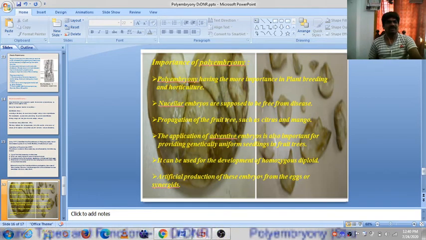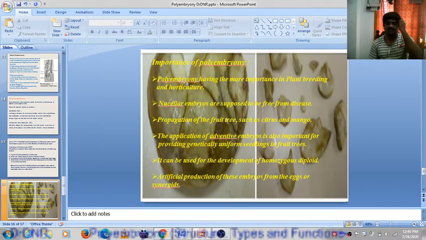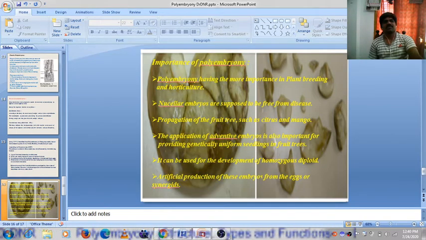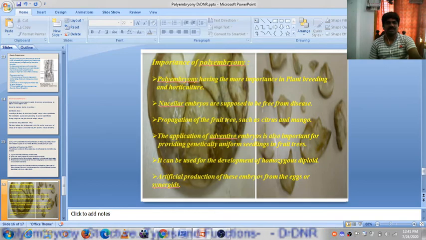One is from male, one is from female. These two fuse and form the zygote. But because of polyembryony, without fertilization also embryos are formed that came from only the mother cell. By that we can form the homozygous diploids. And artificial production of these embryos from the eggs or synergids also will be possible by this polyembryony.